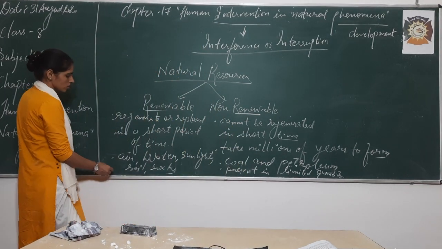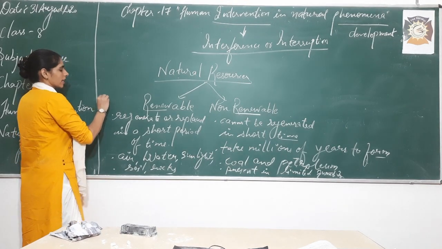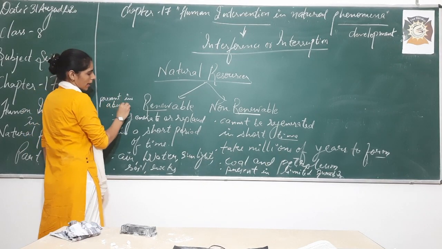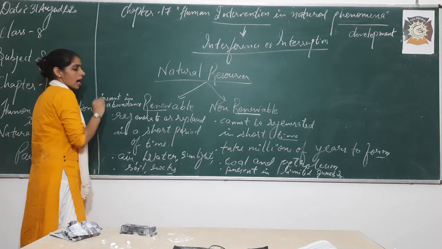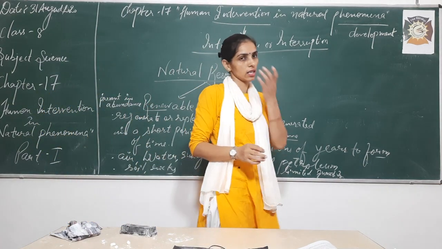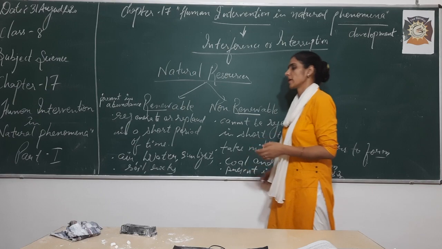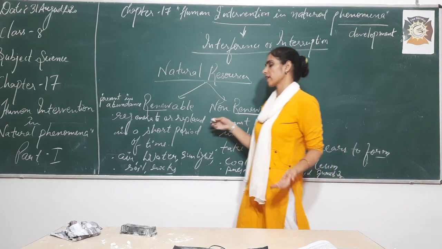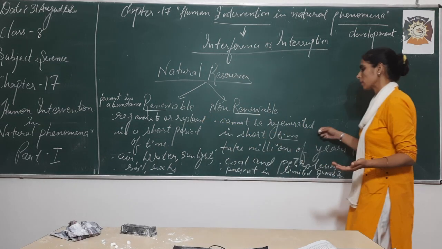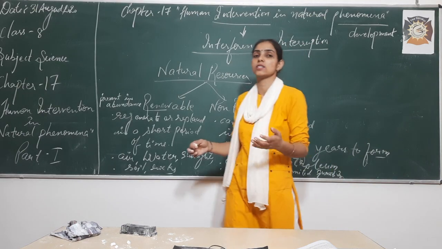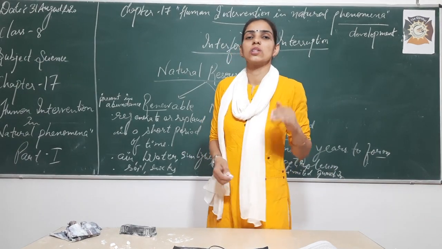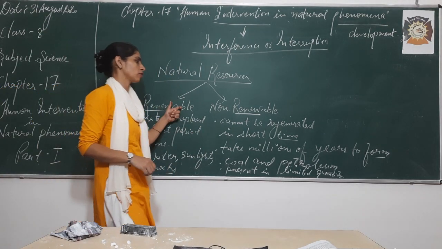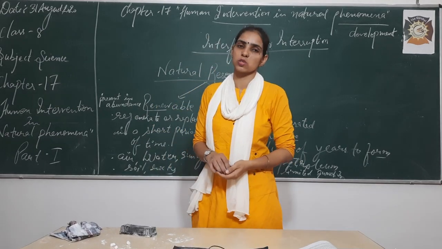While the renewable resources are present in abundance. What do you mean by abundance? Abundance means they are present in a great amount in nature, right? So they are present in abundance, while the others are present in limited quantity. These are examples of renewable, these are examples of non-renewable. They can regenerate or replace themselves after a short period of time, but non-renewable resources cannot be regenerated in a short time. They take millions of years to form again. So these are all the differences between renewable and non-renewable resources.